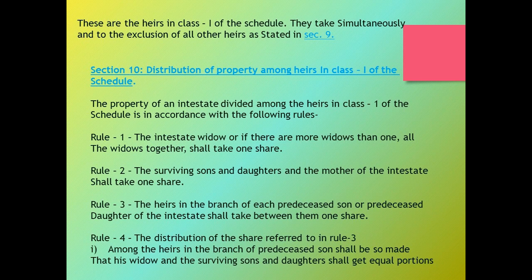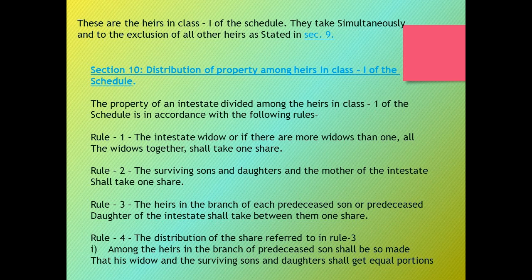So, let's move to Section 10, distribution of property among heirs in Class 1 of the schedule. In this section, there are some rules through which the property of an intestate shall be divided among the heirs in Class 1 of the schedule. So let's see what those rules are. Under Rule 1, the intestate's widow, and if there are more widows than one, all the widows together shall take one share.